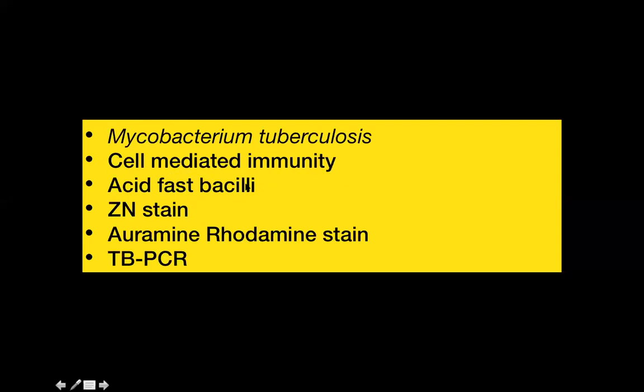It is an acid-fast bacillus, as you know. The most commonly done stain to demonstrate these bacilli is the ZN stain. The ZN stain on tissue would produce a blue background with red bacilli. You can also do fluorescence staining using auramine and rhodamine. And TB-PCR or GeneXpert is now a very common way of demonstrating these organisms, because you may or may not be able to demonstrate them on light microscopy even by using a special stain.